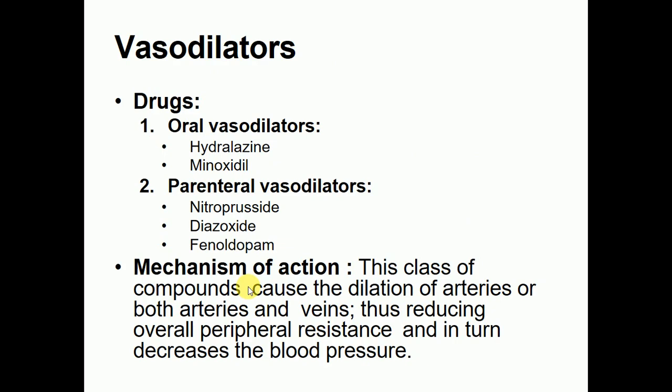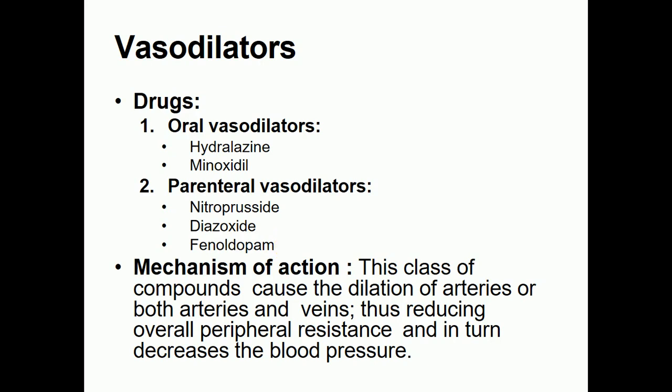Now come toward the vasodilators. This is another group which is used in the treatment and management of hypertension. Vasodilators include the following drugs. The first one is oral vasodilators, the drugs which can be given to the patient orally, that is hydralazine and minoxidil. It means they are orally available. The second one is parenteral vasodilators. Parenteral vasodilators include sodium nitroprusside, diazoxide and fenoldopam.